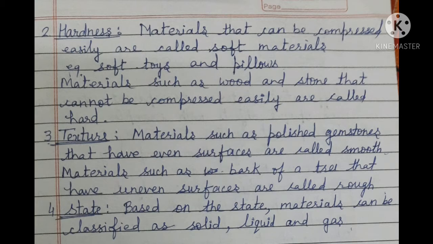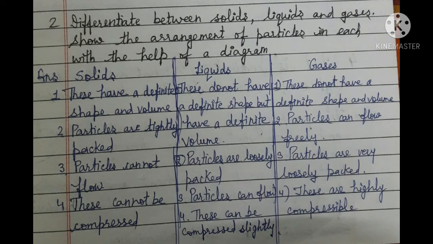Now the next property is texture. Materials such as polished gemstone that have even surfaces are called smooth materials. Materials such as bark of the tree that have uneven surfaces are called rough. According to texture property, we classify material into two groups: smooth and rough. And the next property is state. Based on the state, materials can be classified as solid, liquid, and gas.